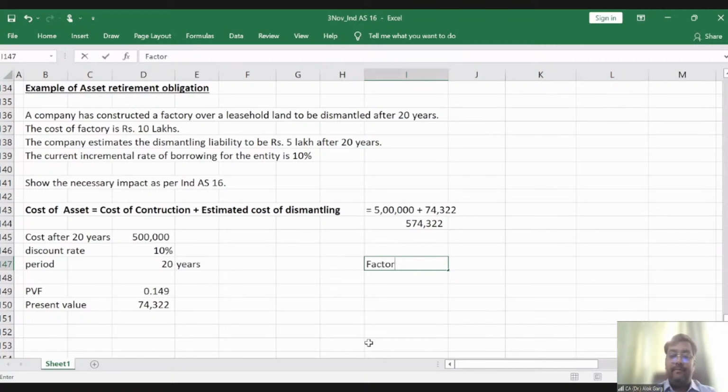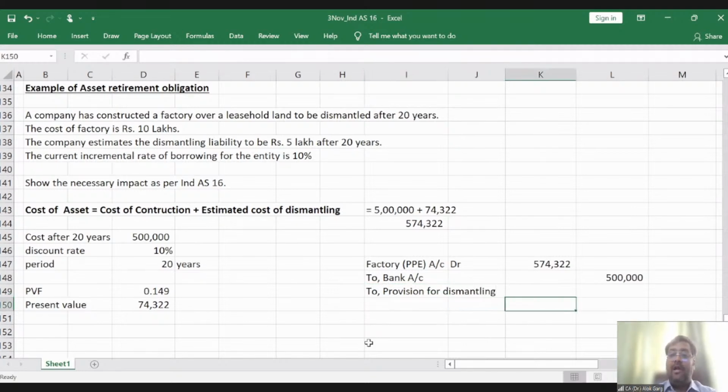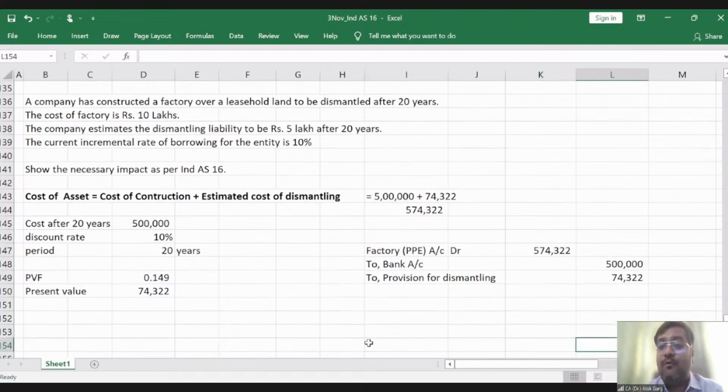Factory PPE account debit 574,322, to bank account. Bank account is only 5 lakh. Please understand, the 5 lakh rupees have been incurred only. And to provision for dismantling, which is a liability, 74,322.